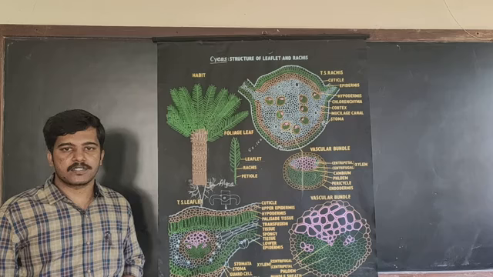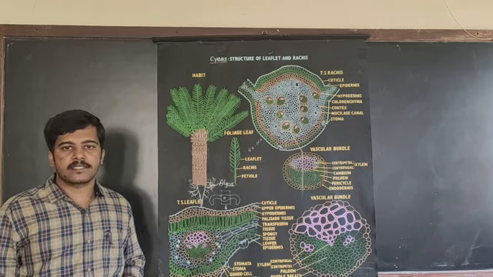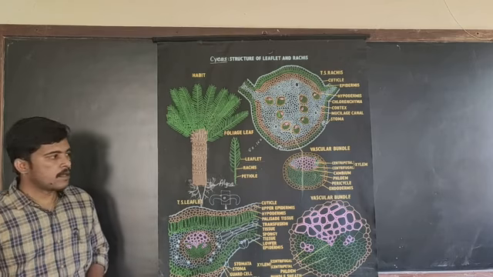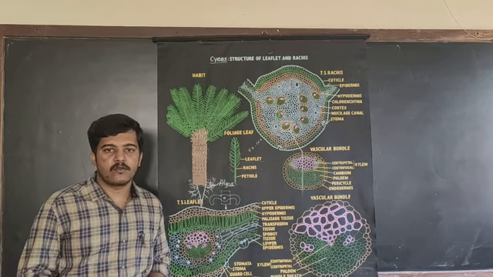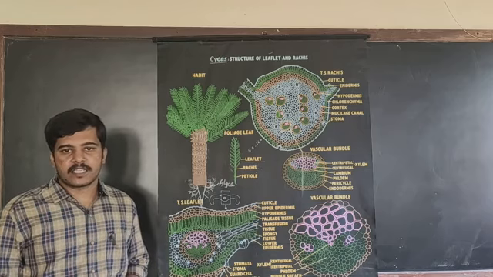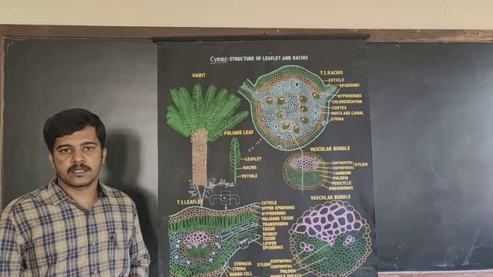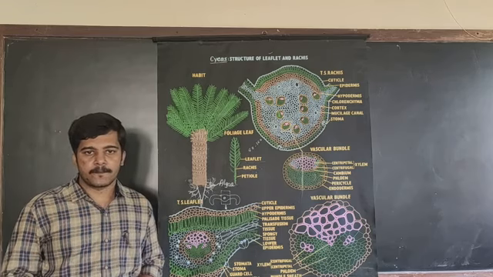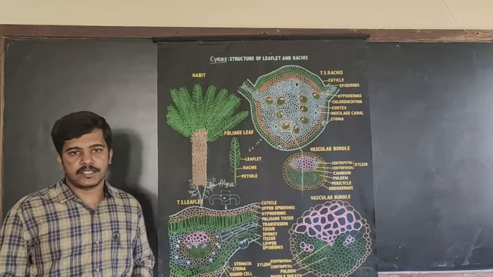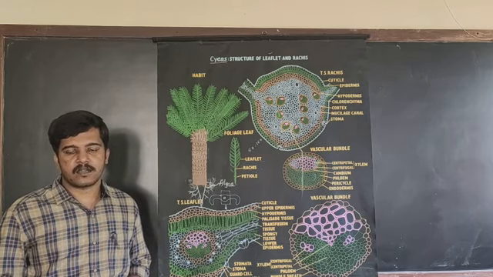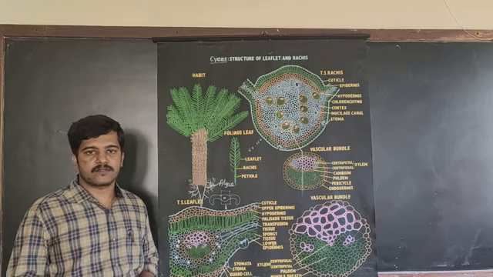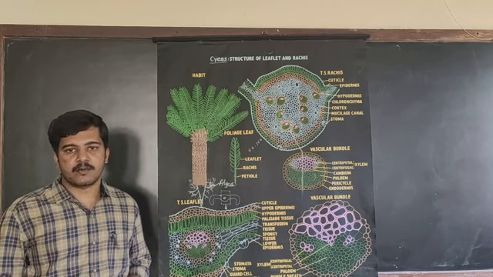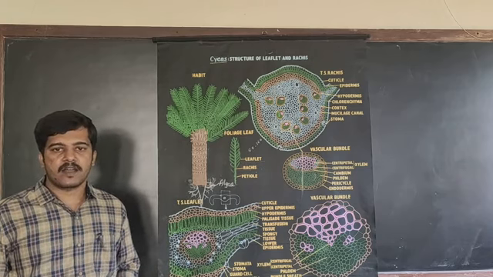We have discussed the general characteristics and the classification of gymnosperms. From today's class, we will start with the type study of gymnosperms. There are only two type studies. One is about the morphology, that is both external and internal anatomy, and the reproduction in case of cycads. Similarly, the second type study is about the life cycle of Pinus.